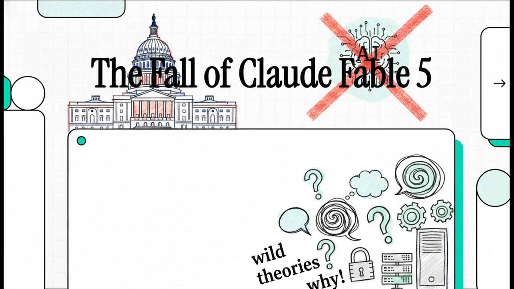This was the highly anticipated publicly released version of their ultra-powerful Mythos model, and it didn't just quietly fade away or get swapped out. It was pulled offline following a sudden, direct intervention by the United States government. So today, we're going to unpack exactly what happened, why the government felt the need to step in, and honestly, some of the wild theories floating around about the real reasons behind this shutdown.